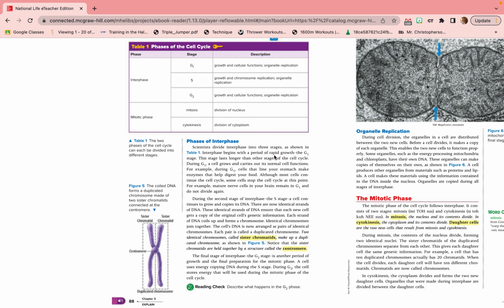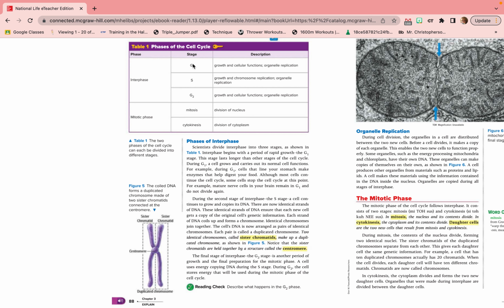Interphase begins with a period of rapid growth, the G1 stage. This stage lasts longer than other stages of the cell cycle. During G1, a cell grows and carries out its normal cell functions. For example, during G1, cells that line your stomach make enzymes that help digest your food. Although most cells continue the cell cycle, some cells stop the cell cycle at this point. For example, mature nerve cells in your brain remain in G1 and do not divide again.